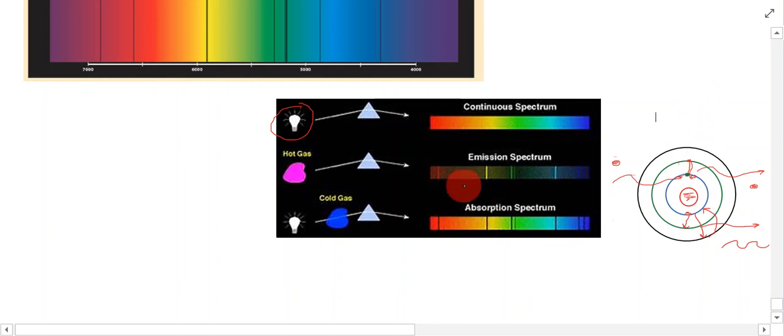So that's a way to link the specific type of atom to the type of emission spectra it produces, and then the type of absorption spectrum it produces as well.